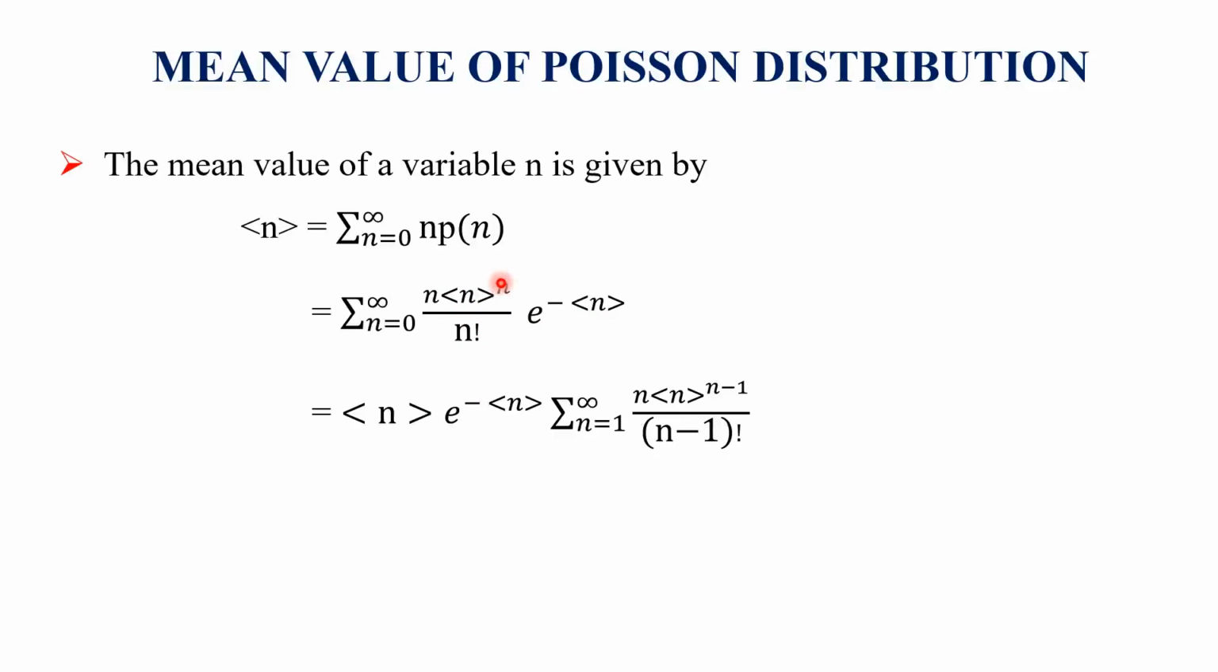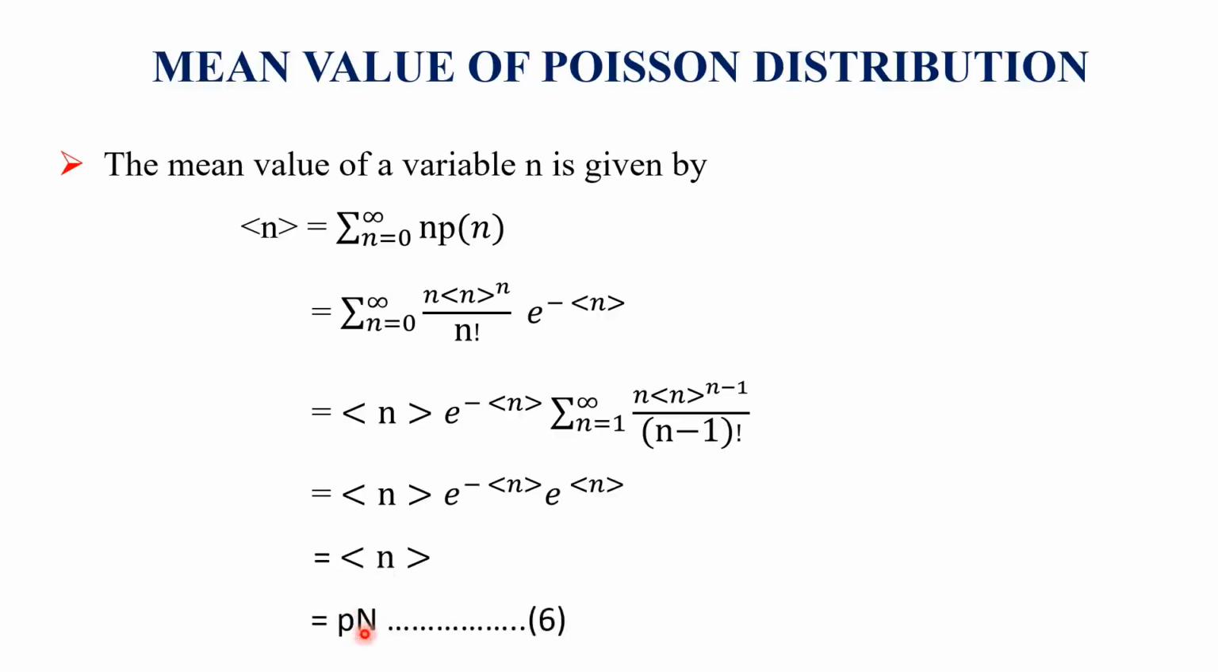The n is common there, and the constant term is written here: ⟨n⟩ into e raised to minus ⟨n⟩ summation over n equal to 1 to infinity. The n equal to 0 term is dropped, so we consider n equal to 1 to infinity. Now ⟨n⟩ raised to n minus 1 upon n minus 1 factorial. That is simplified to ⟨n⟩ e raised to minus ⟨n⟩ into e raised to ⟨n⟩, which is written as 1. That's how the mean value ⟨n⟩ is equal to ⟨n⟩.